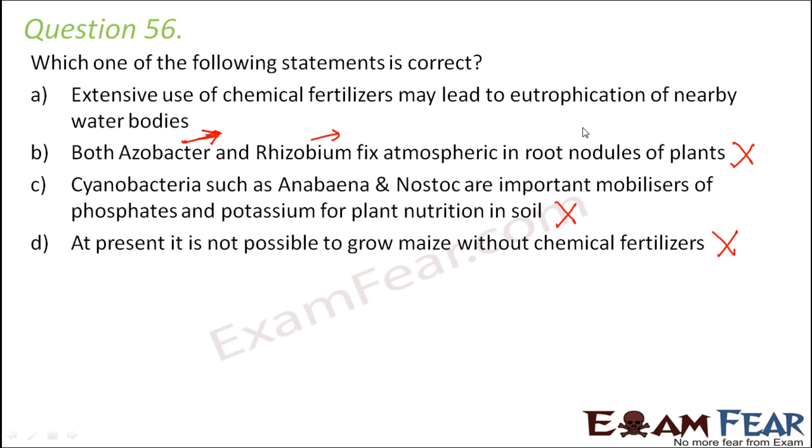So that's absolutely true, because when you use excessive chemical fertilizers, then what happens? These fertilizers may get washed away to the nearby water bodies because of rain or irrigation. Now what happens to the water body? The water body gets excessive nutrients. So these excessive nutrients cause dense growth of plant life in the water body. As a result, over a period of time this leads to eutrophication of the nearby water bodies. So the correct option is A.